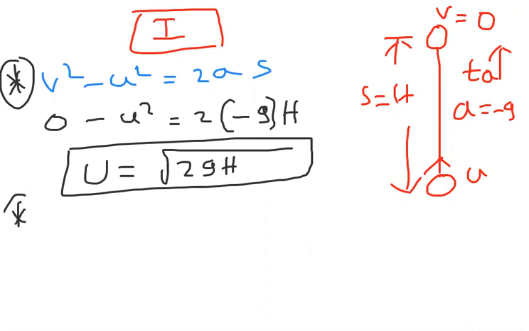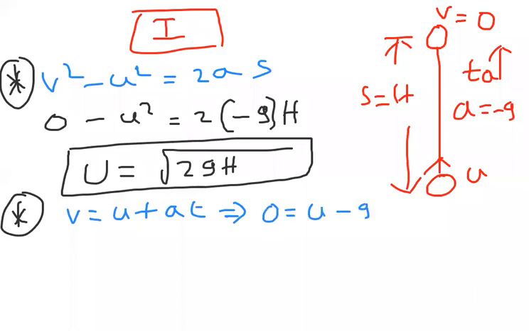Now the equation of motion that I am taking here is v = u + at. What is the v value? 0. For u, here what should I write? Minus g. Here t is called the time of ascent. Time is taken as time of ascent, so t = Ta.